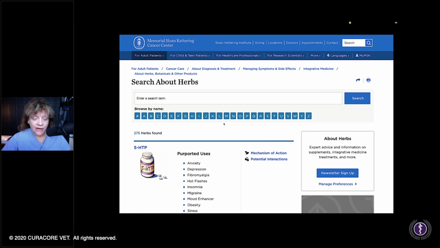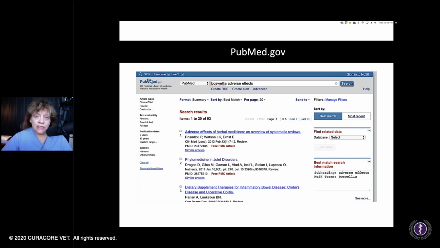Now they do start with 5-hydroxytryptophan, which is not an herb per se. They do have a few supplements put in there, but this is a way you can get this web page up and even put in the search bar here what you're interested in searching for. Now, the other resource that is key, and we'll do a little exercise with this with peppermint later on, is pubmed.gov. This is my go-to resource for whatever I am looking at, whether it's the dreaded TPLO, or if it's Boswellia, or if it's peppermint, or if it's acupuncture pain, or whatever.